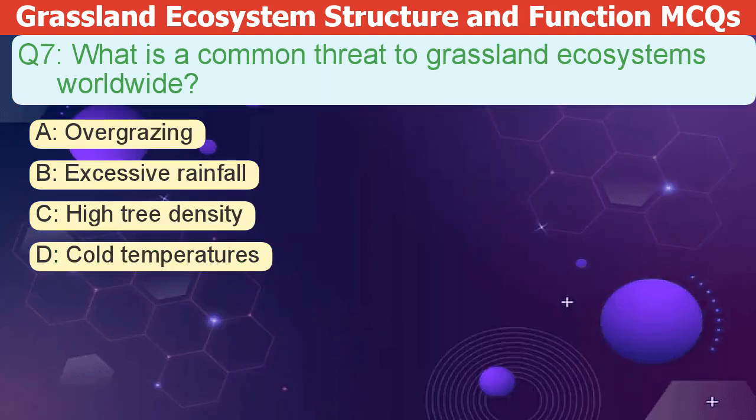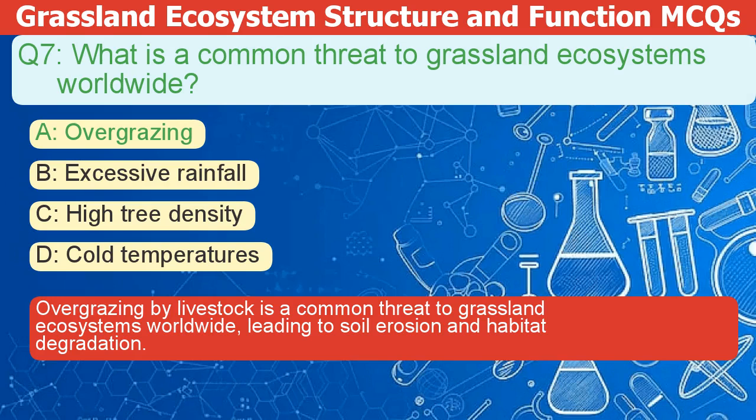What is a common threat to grassland ecosystems worldwide? A. Overgrazing. B. Excessive rainfall. C. High tree density. D. Cold temperatures. The correct answer is A. Overgrazing by livestock is a common threat to grassland ecosystems worldwide, leading to soil erosion and habitat degradation.